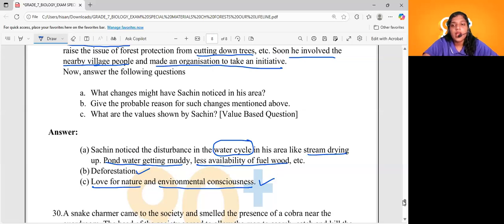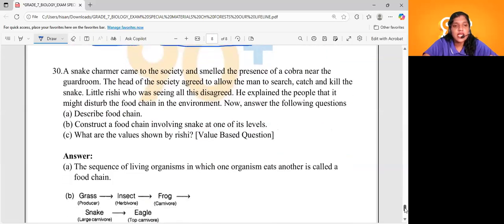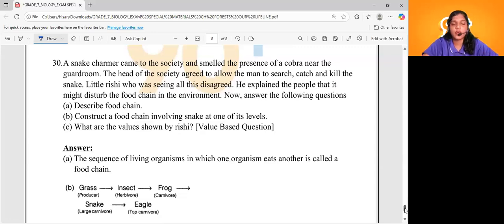Shall we continue? Yes, coming to question number 30. See, this is the last question of this particular session. Let's see. A snake charmer came to the society and smelled the presence of a cobra, king cobra, near the guard room. The head of the society agreed to let the man search, catch, and kill the snake. So he was allowed by the main people in the society to kill that particular snake. Little Rishi, a student like you, the hero of this passage, was seeing all this. He disagreed with killing the snake.